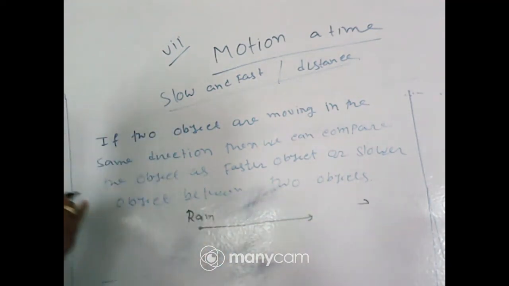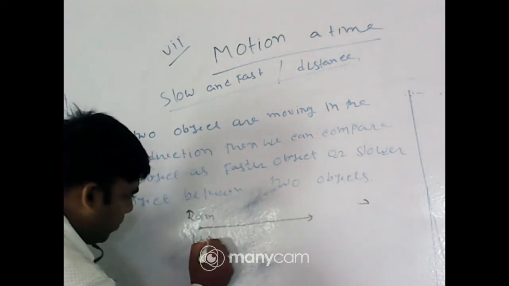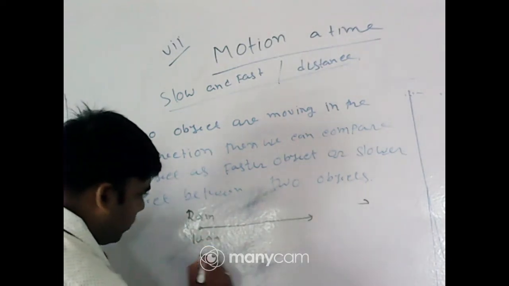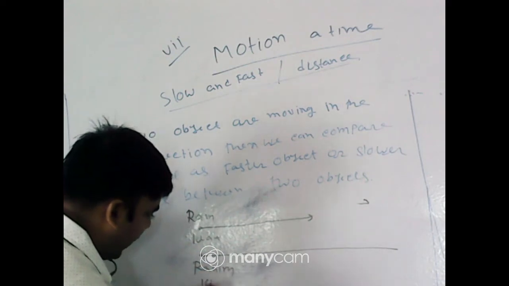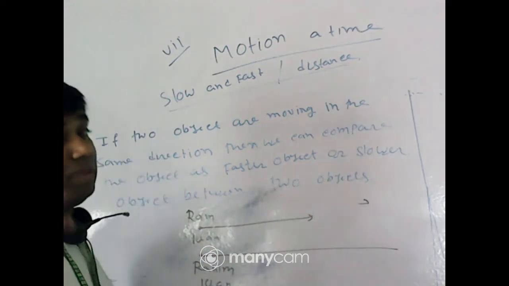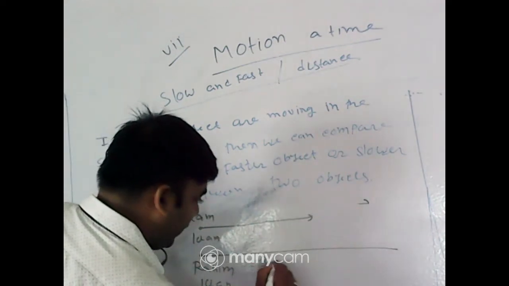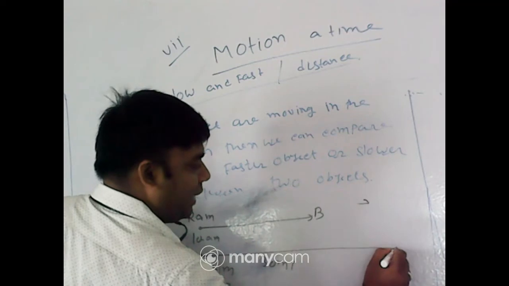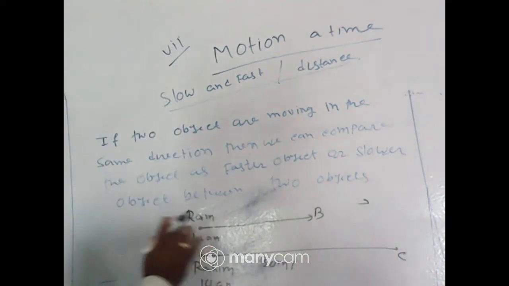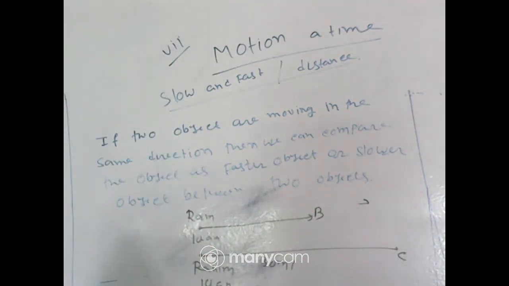Now, for an example, Ram starts his journey at 10 a.m. and Rahim starts the journey at 10 a.m. After 30 minutes, Ram reaches point B and Rahim reaches C. Now you can say which one is faster between Ram and Rahim. Which one is fast?